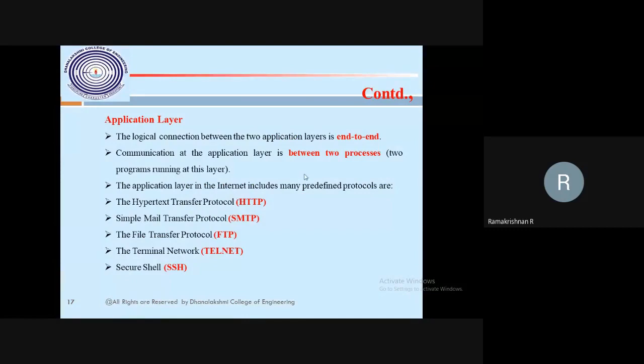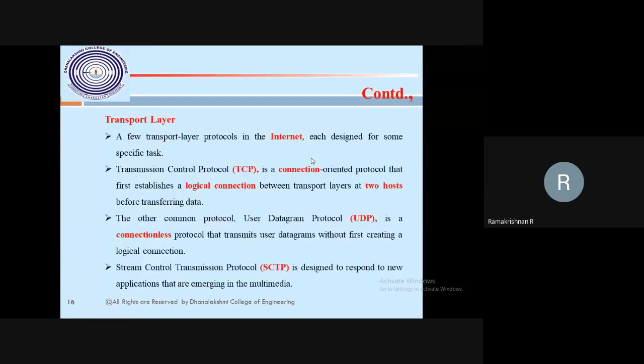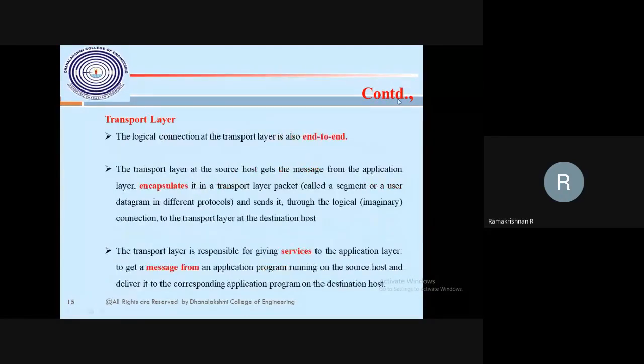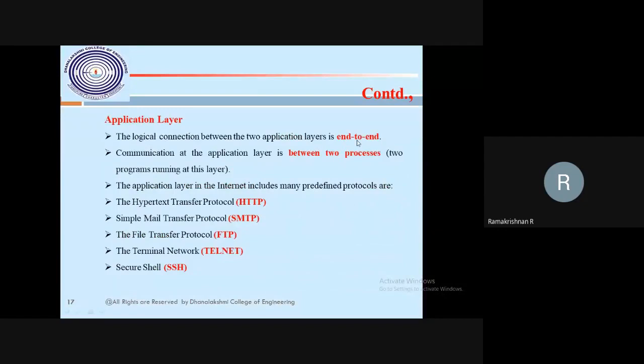So the transport layer has the connection between end to end. That's what a logical connection, end to end, is. But in the network layer, it's host to host. The physical data link layer is component to component, maybe your computer or your network device. That is a physical connection.